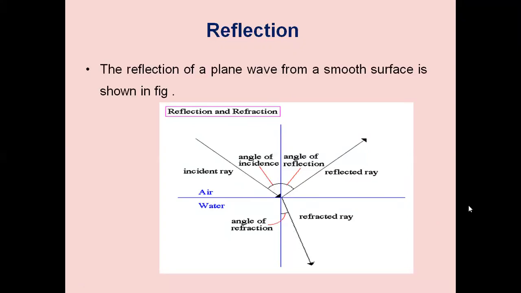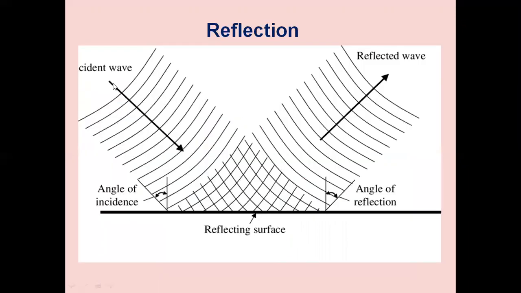Reflection of a plane wave from a smooth surface is shown in this figure. We have an incident wave, and this is angle of incidence. This is the reflecting surface. The waves are striking the reflecting surface. Then the rays will be reflected back. In this case, the angle of incidence and angle of reflection will be the same. So the wave is changing its direction, reversing its direction.